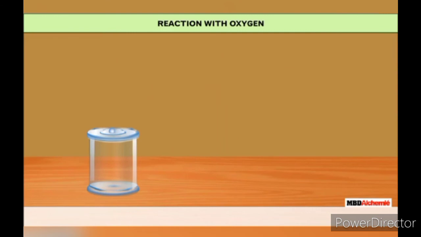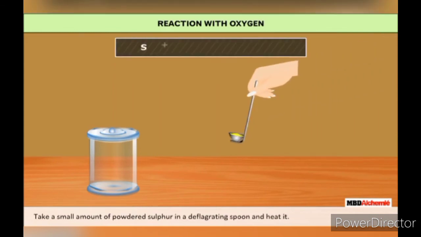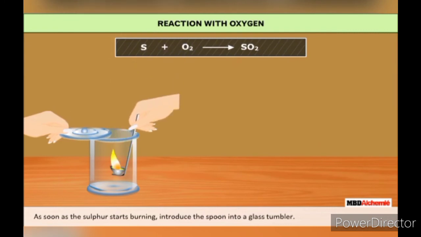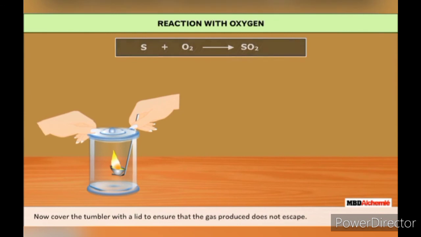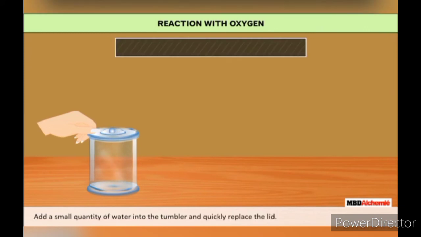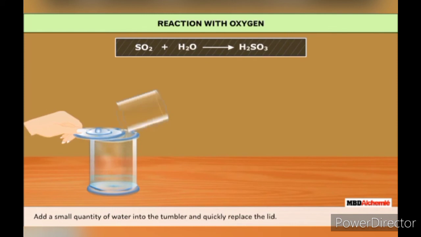Let us do an activity to demonstrate the nature of non-metal oxides. Take a small amount of powdered sulfur in a deflagrating spoon and heat it. As soon as the sulfur starts burning, introduce the spoon into a glass tumbler. Now cover the tumbler with a lid to ensure that the gas produced does not escape. Remove the spoon after some time. Add a small quantity of water into the tumbler and quickly replace the lid.